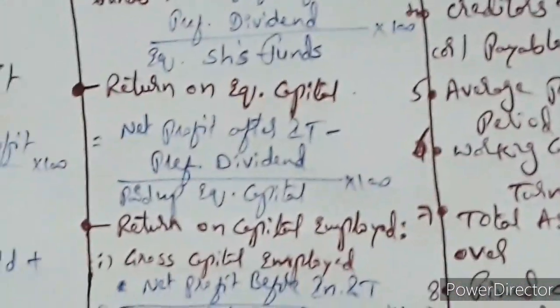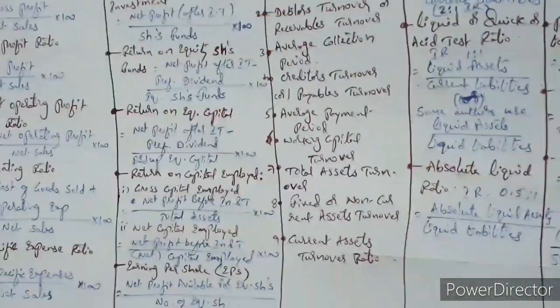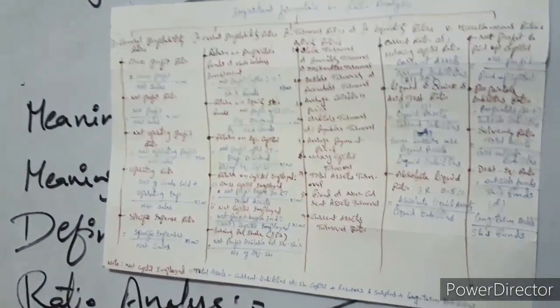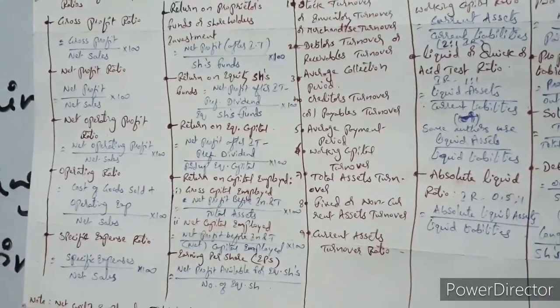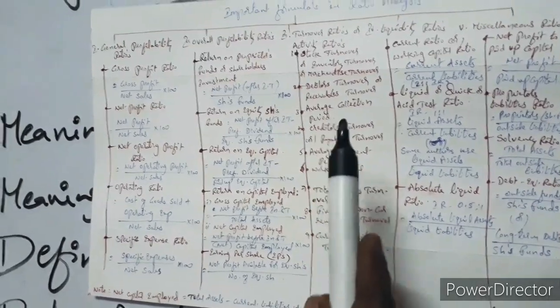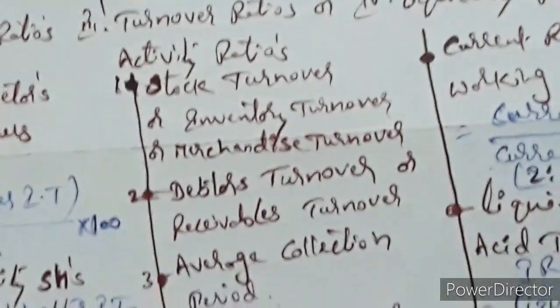Here take a note that net capital employed is total assets minus total liabilities, or shareholders capital, that is share capital plus reserves and surplus plus long term liabilities. Then you will get net capital employed. While doing the problem it will be very clear. Next one is activity ratios. Here we have 9 activity ratios.